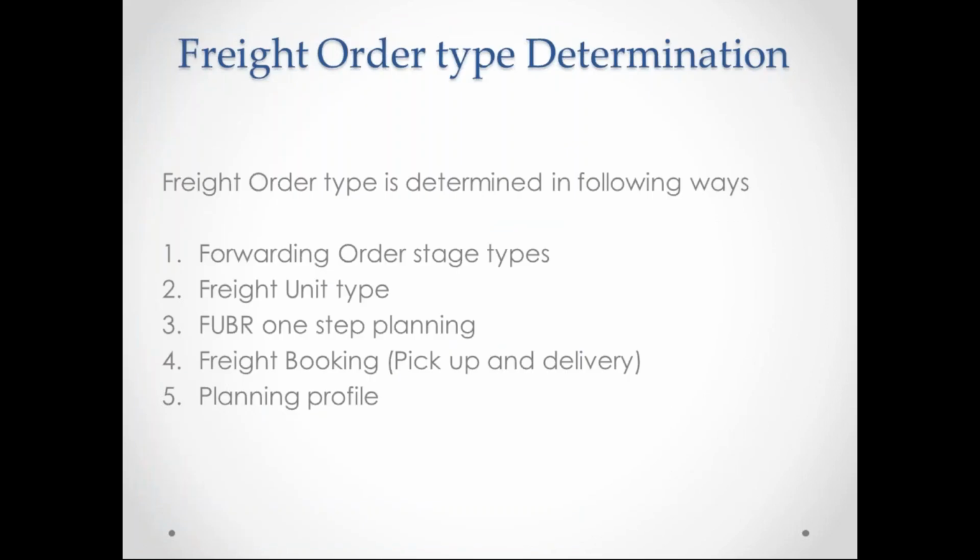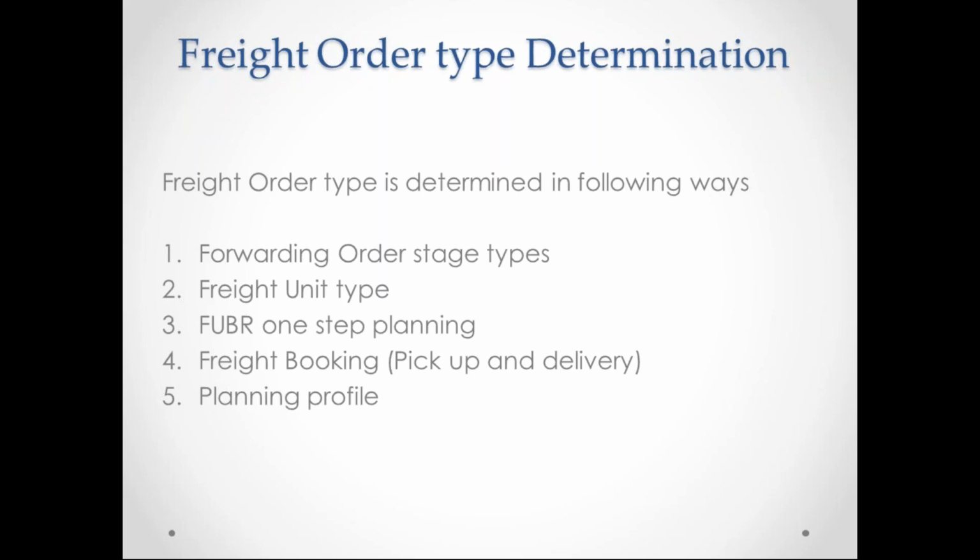So for freight orders, there are 5 stages as I said. One is the forwarding order stage type. This is a way where you assign a freight order to the forwarding order for that particular stage. In the freight unit type and FUBR, the freight unit building rule is one-step planning, and then the freight booking.